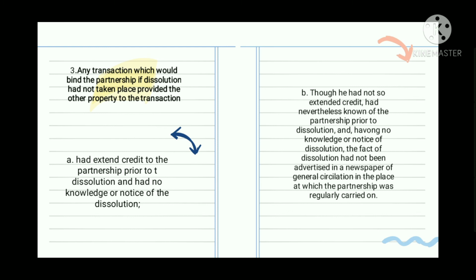Dito katulad lang din siya nung nauna na wala siyang knowledge about sa dissolution, kaya magiging liable pa rin yung partnership. But if yung dissolution had been advertised sa newspaper of general circulation, yung partnership ay hindi na magiging liable.